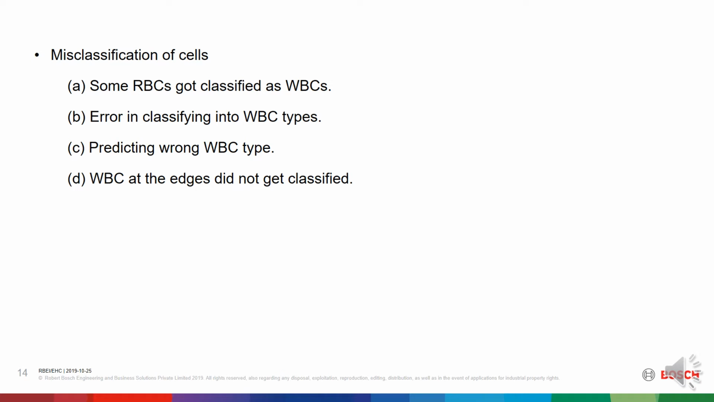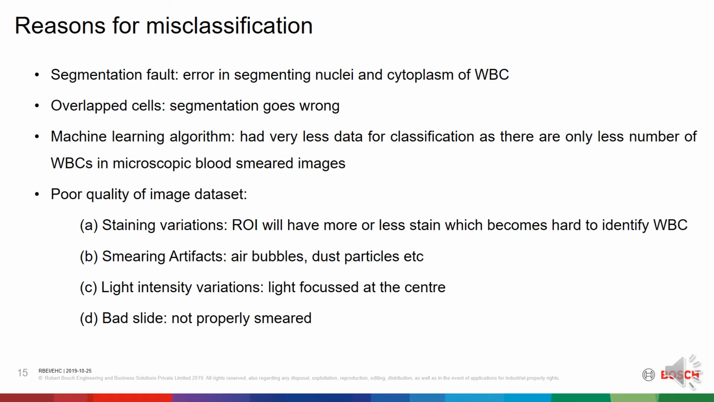Misclassification of cells: some RBCs got classified as WBCs, there was error in classifying into WBC types, predicting wrong WBC type, and WBC at the edges did not get classified. So the reasons for these misclassifications are: it can be due to segmentation fault while segmenting nuclei and cytoplasm of WBC. It can be due to overlapped cells, where the segmentation can then go wrong.